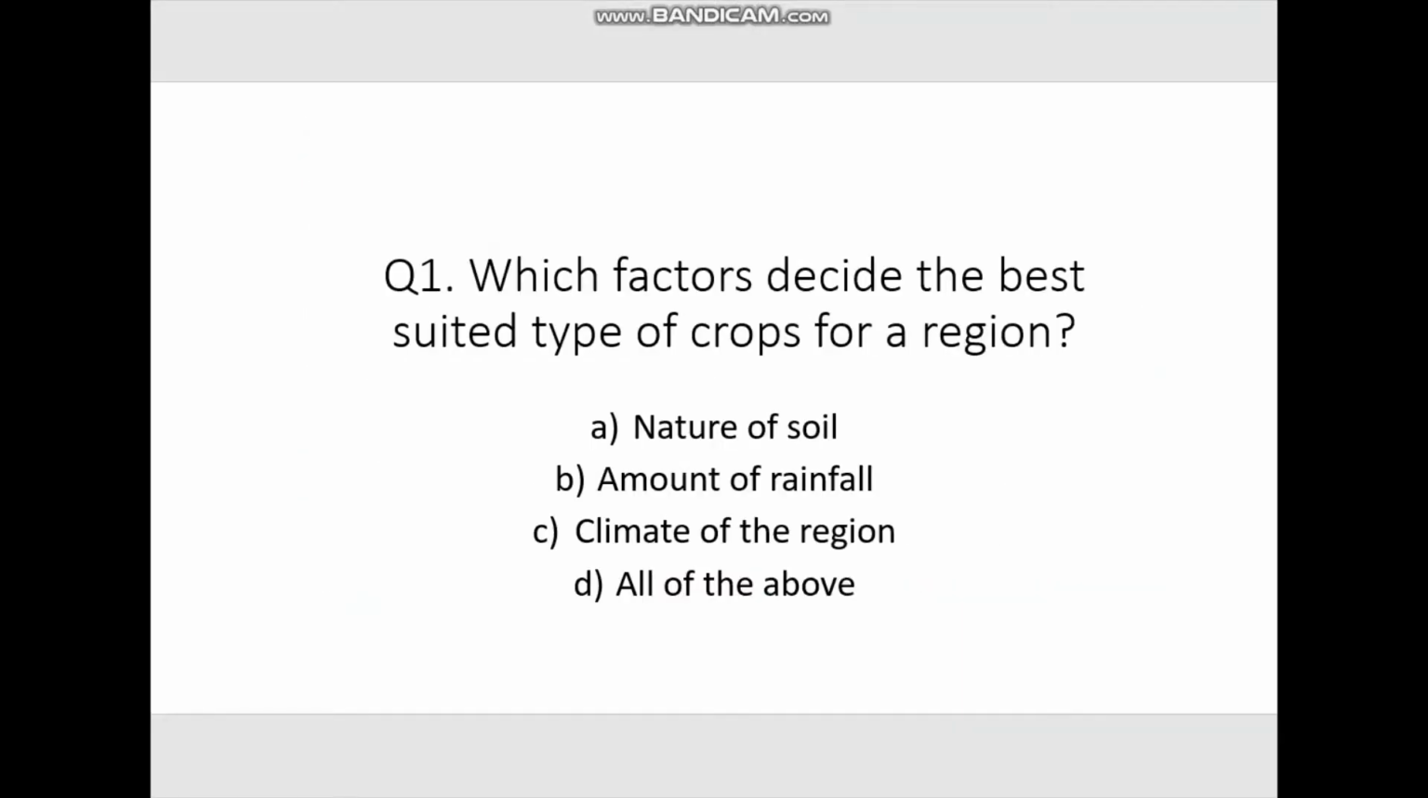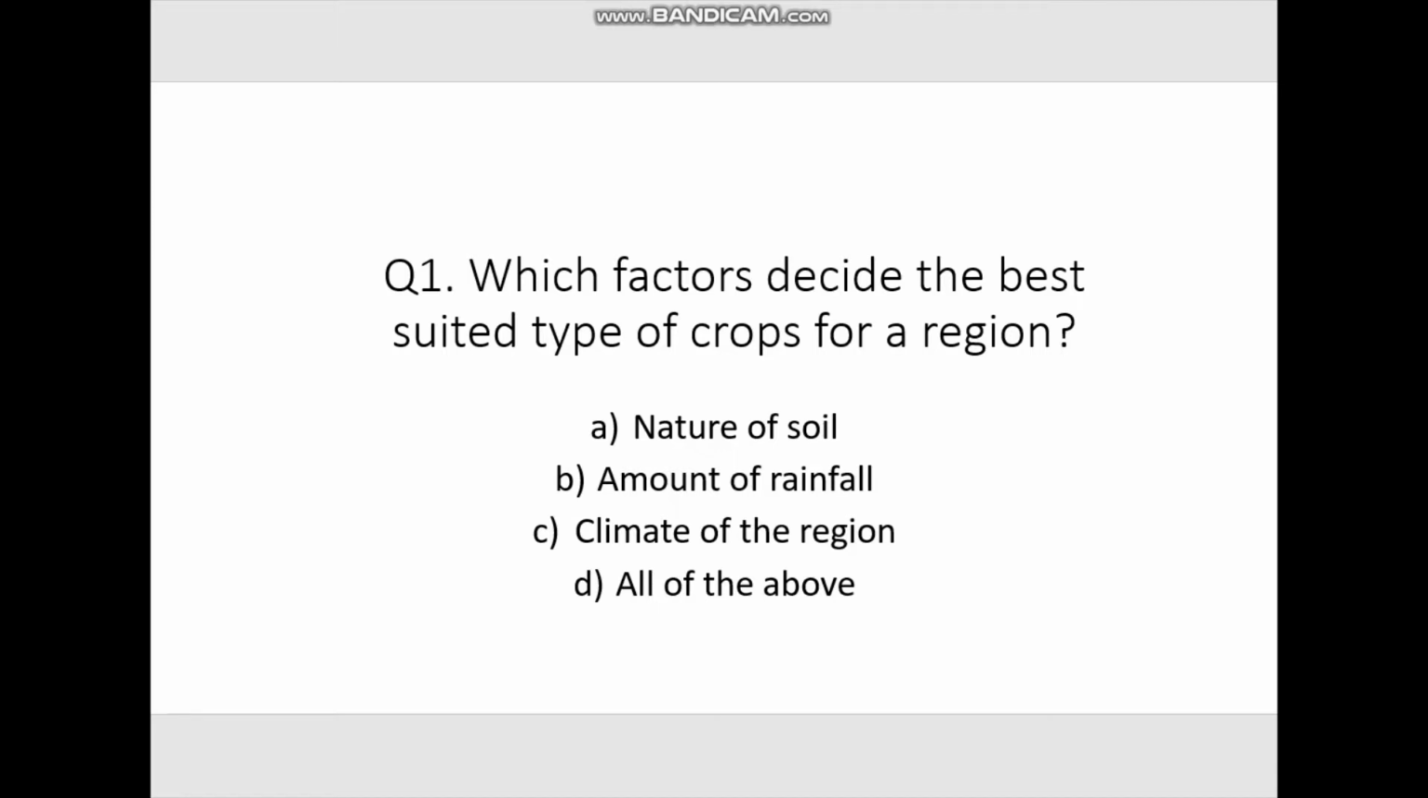Now it's time for a quiz. The question is, which factors decide the best suited type of crops for a region? Like we saw in the list of districts, each district had a list of crops that was best suited for its region. Which of these factors are deciding factors? The options are nature of soil, amount of rainfall, climate of the region, or all of the above.